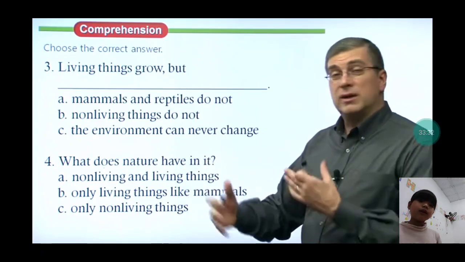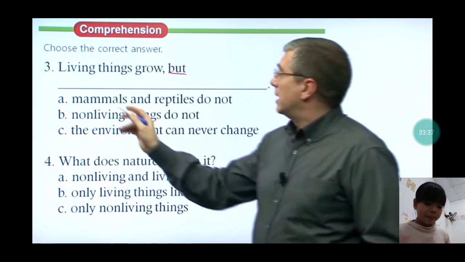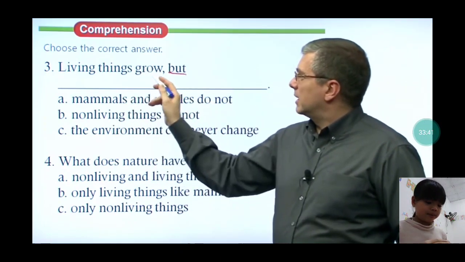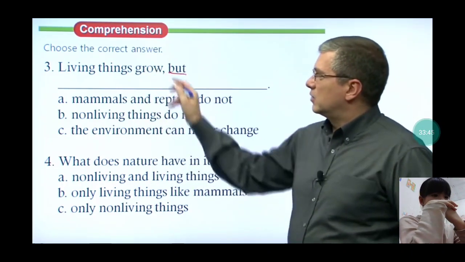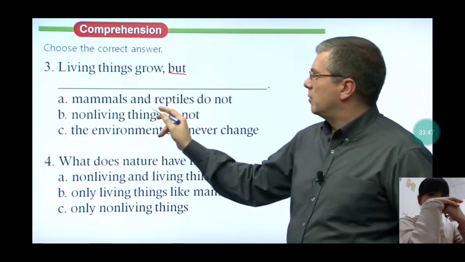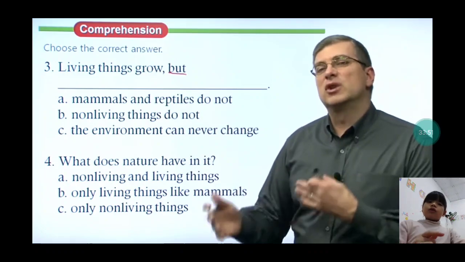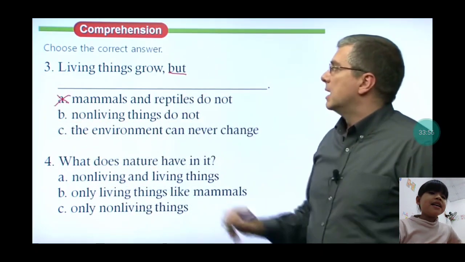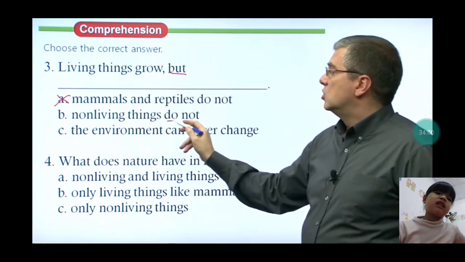Now let's see what we have this time. A, mammals and rabbits do not.